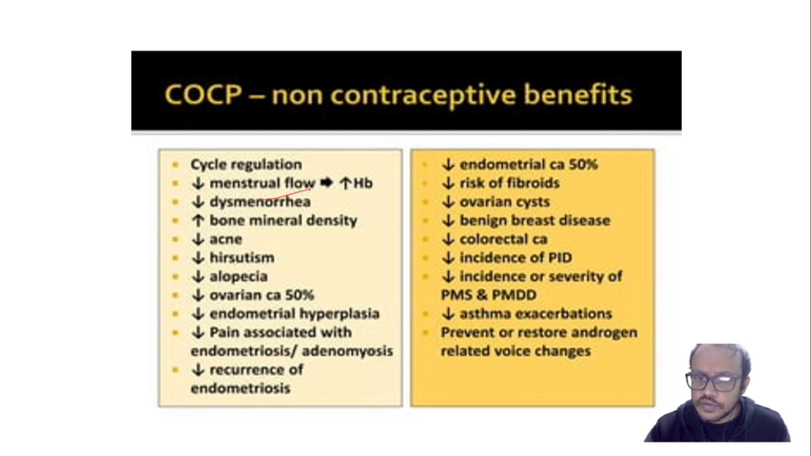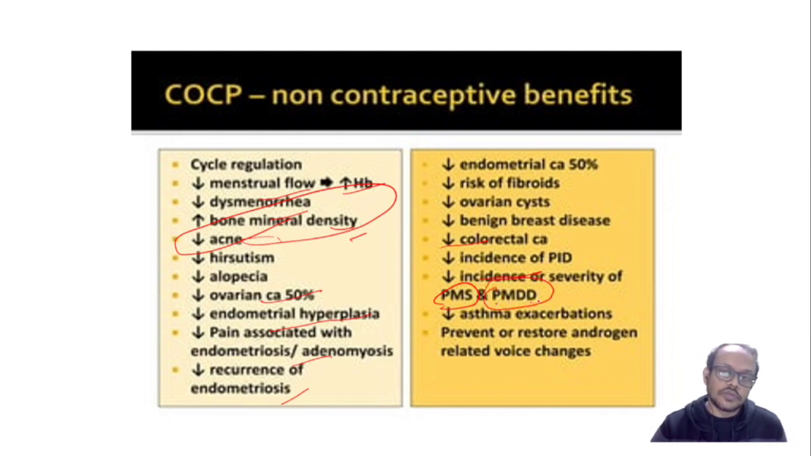Menstrual flow decreases, hemoglobin increases, dysmenorrhea decreases, bone mineral density increases, so there is less chance of osteoporosis. Ovarian carcinoma decreases, endometrial hyperplasia decreases, endometriosis and recurrence is also decreased, colorectal carcinoma decreases, severity of PMS प्रीमेंस्ट्रुअल सिंड्रोम जो होता है उसमें भी जो सीवियरिटी बहुत ज़्यादा हो जाती है उसको बोलते हैं PMDD, प्रीमेंस्ट्रुअल डिस्फोरिक डिसऑर्डर.